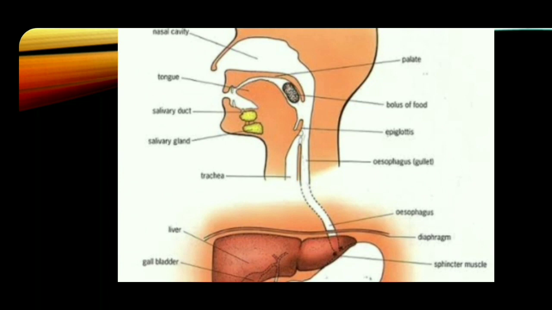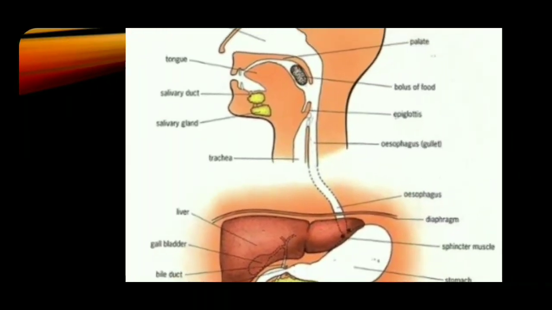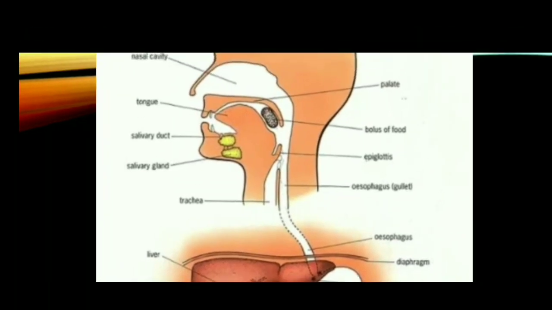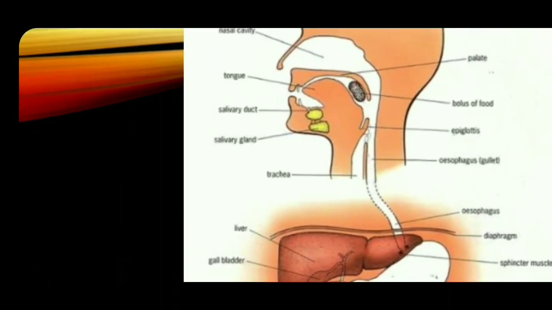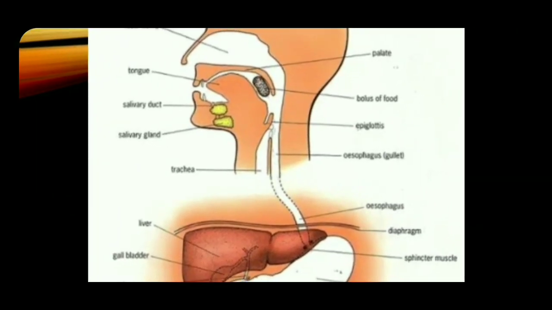Listen children, the pharynx is a common passage for both respiration and nutrition. In this pharynx, two pipes arise. One pipe is the windpipe, another pipe is the food pipe. While we are swallowing the food, the food particle should not enter into the windpipe.